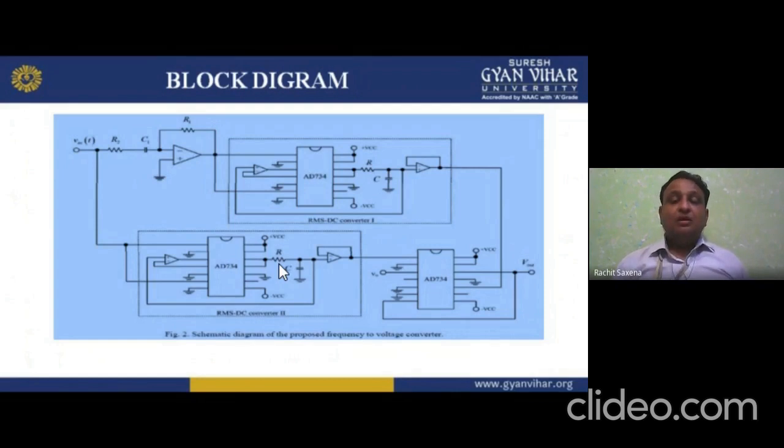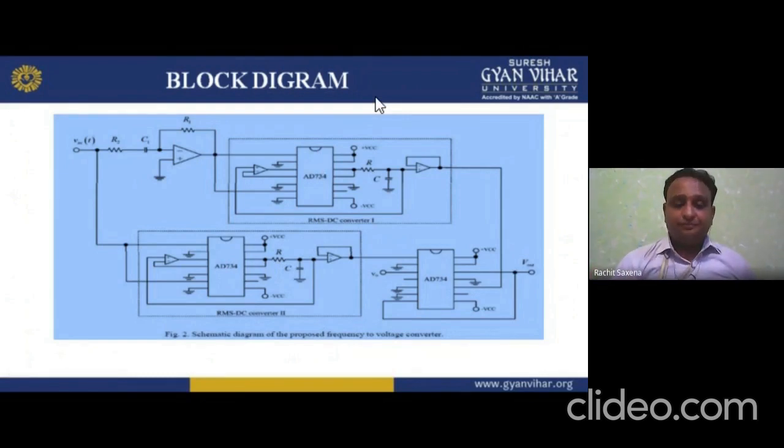So 555 is also a part of the frequency to voltage converter, or FVC. As I told you earlier, FVC is the short form of frequency to voltage converter. So this is the basic block diagram, or the proposed frequency to voltage converter schematic block diagram.